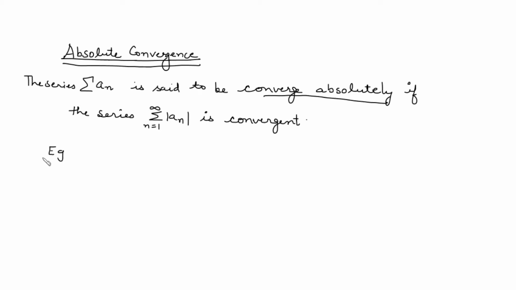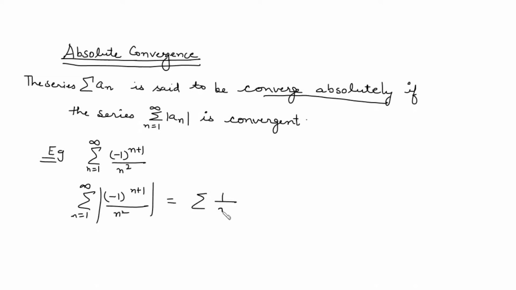Now just see with the help of an example. Let's suppose we have a series of this form. This is our series a_n. We have to check whether it is convergent absolutely or not. So we consider a series by taking its mod. What is this? This is 1 over n square. Now is it convergent? Yes, it is convergent, by the P series test.